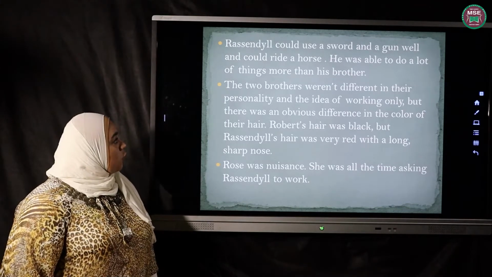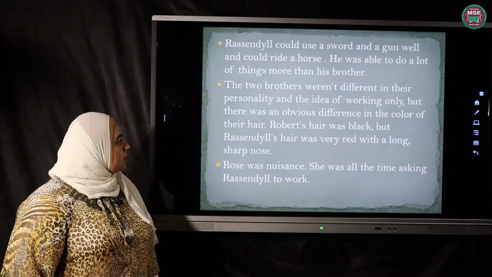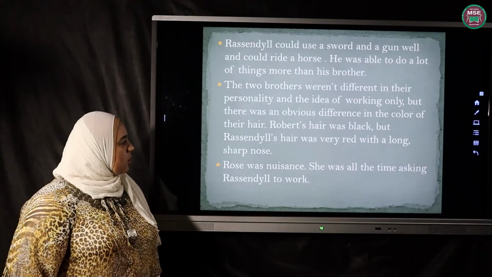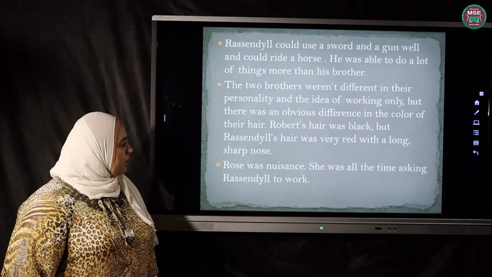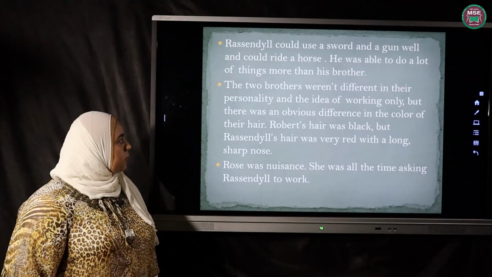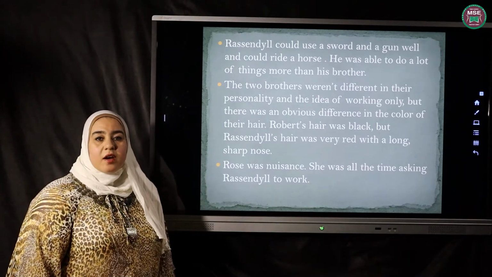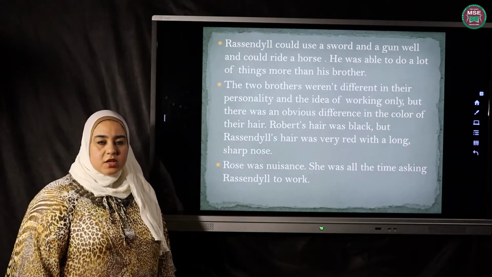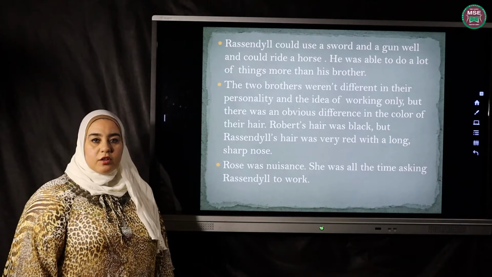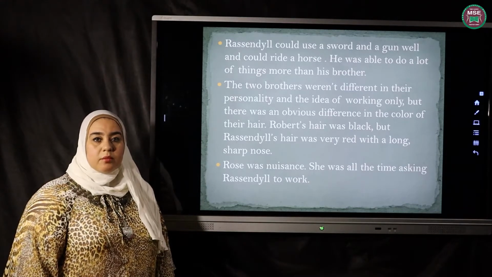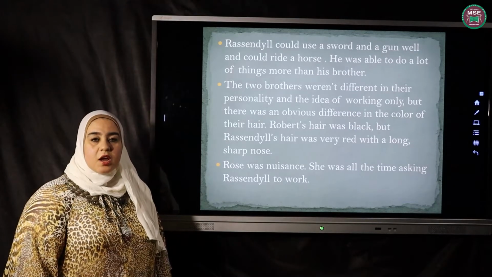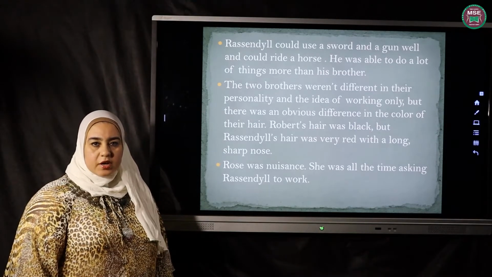The two brothers were completely different in their personality and in their appearance. In their personality, Rodolphe was all the time enjoying himself, doing a lot of things instead of working, and Robert was all the time working.